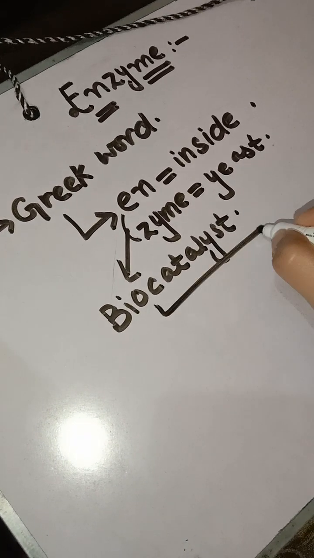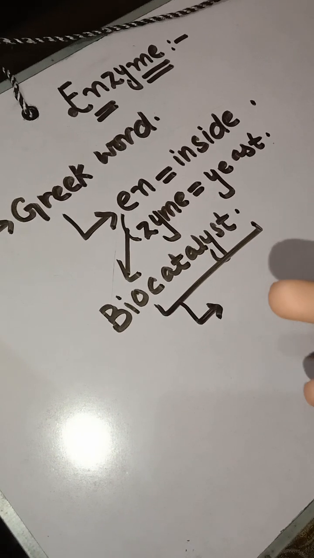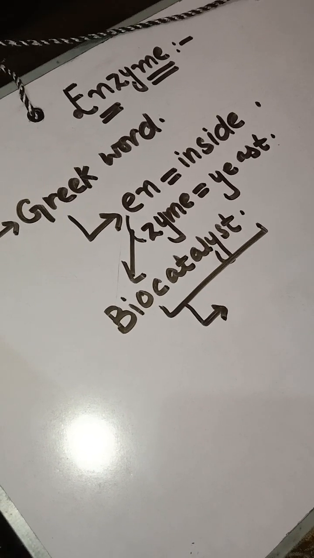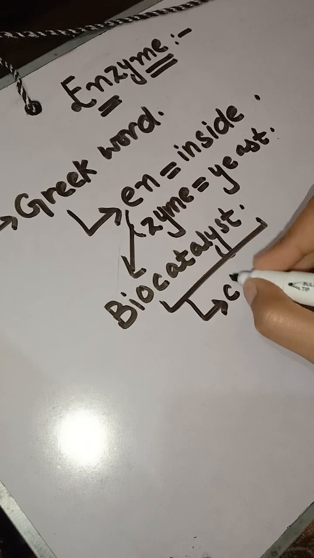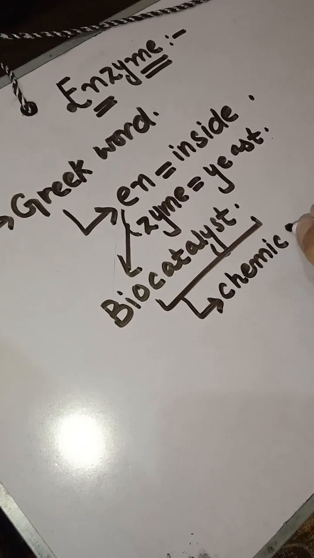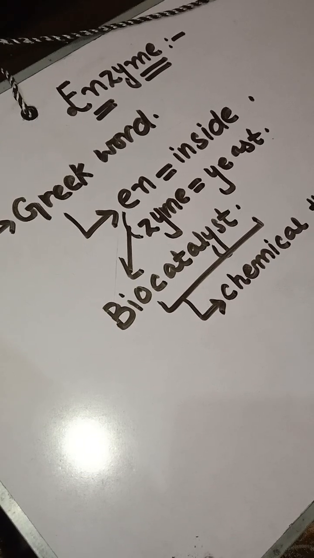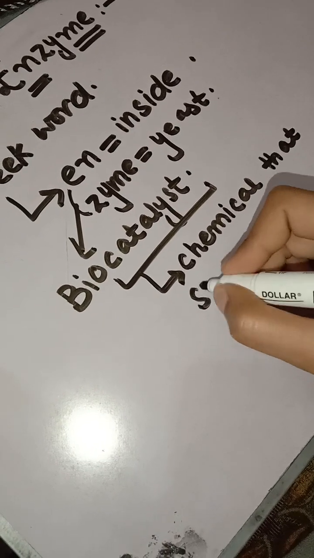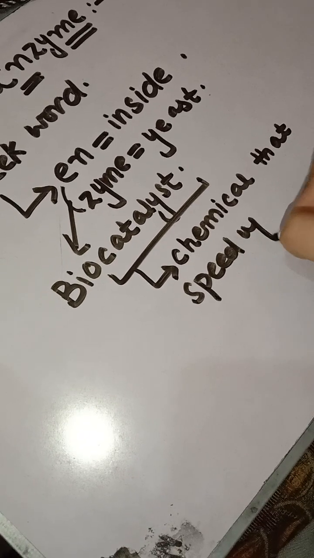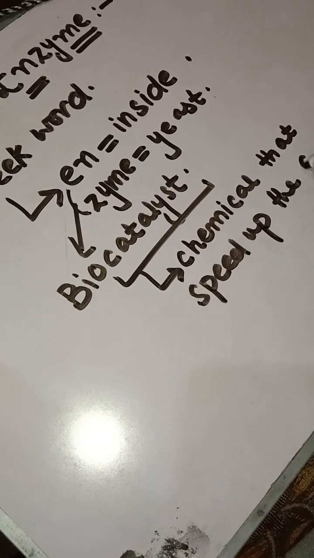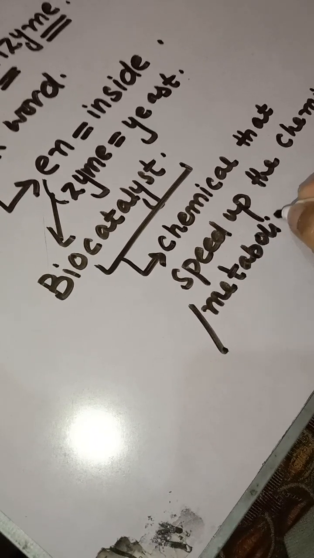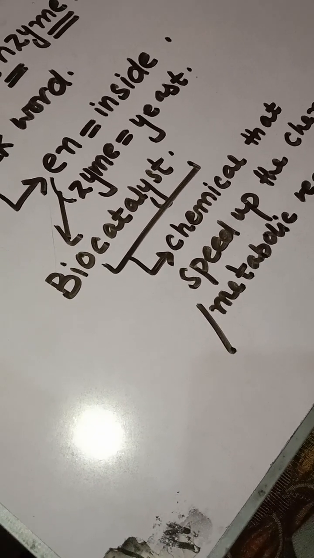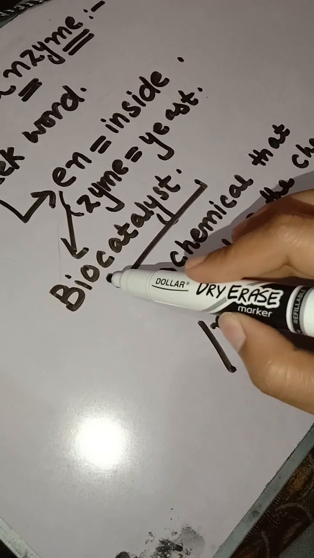First of all, let me tell you what a catalyst is. A catalyst is someone that accelerates the metabolic reactions. It is a type of chemical that speeds up the chemical or metabolic reaction. Okay, this is the definition of catalyst.